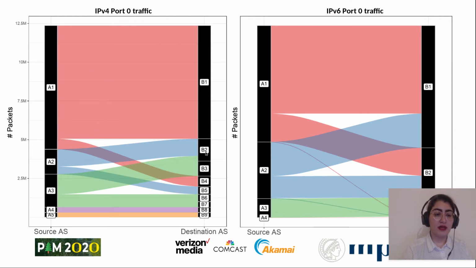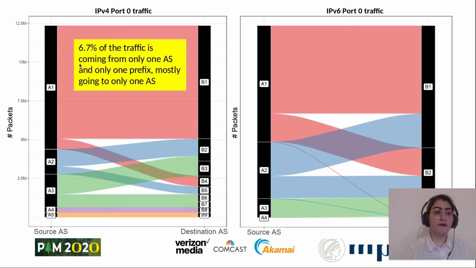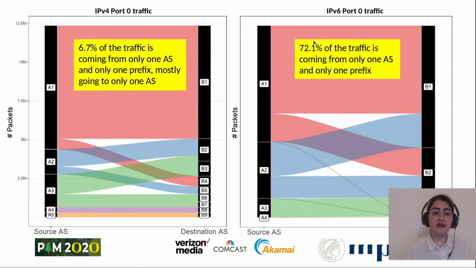Now let's dive deeper into the AS distribution. Here in the plots, we have the top 10 source and destination ASs. In IPv4, we see that more than 6% of the traffic comes from only one AS and goes mostly to one AS. And in IPv6, we see that more than 70% of the traffic is coming from one AS, and more than 80% of the traffic is going to one AS. So you see that a large share of the port 0 traffic is caused by a small number of ASs in both IPv4 and IPv6.